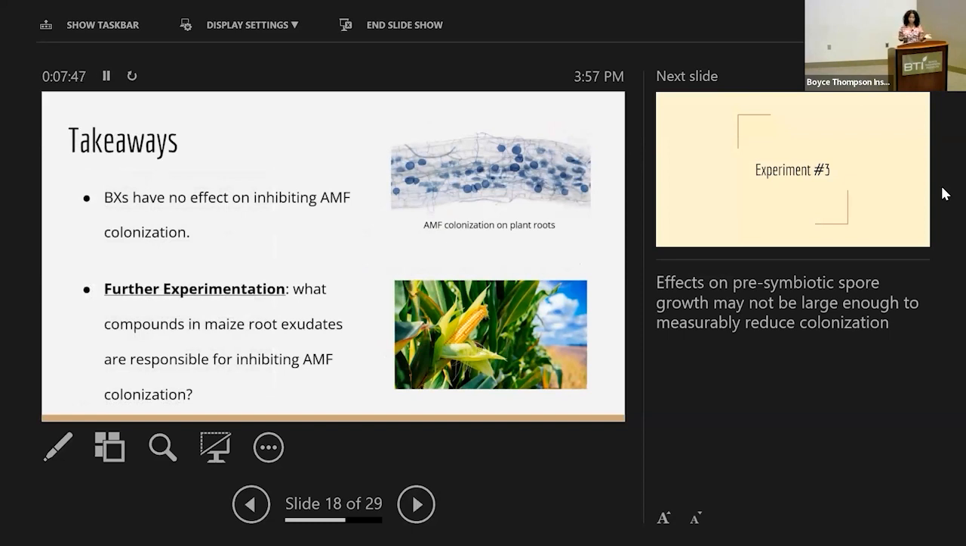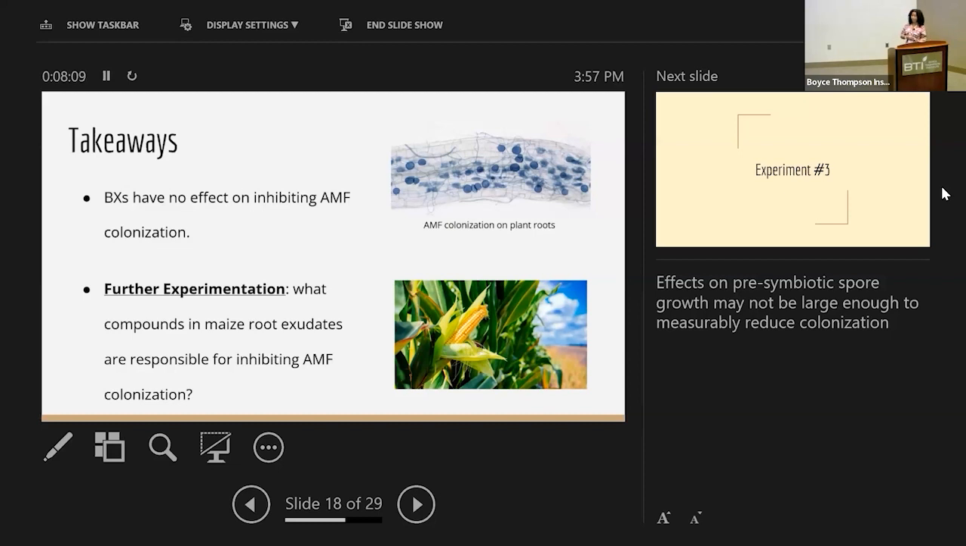So maybe the germination wasn't as strong, but we will continue to do further experimentation with this, maybe by harvesting, instead of 2-week-old maize plants, using 1-month-old maize plants to see if there could be different kinds of compounds that are at play, or even to have a larger sample size. So instead of 14 plants per treatment, having maybe 50 or whatever it could be.